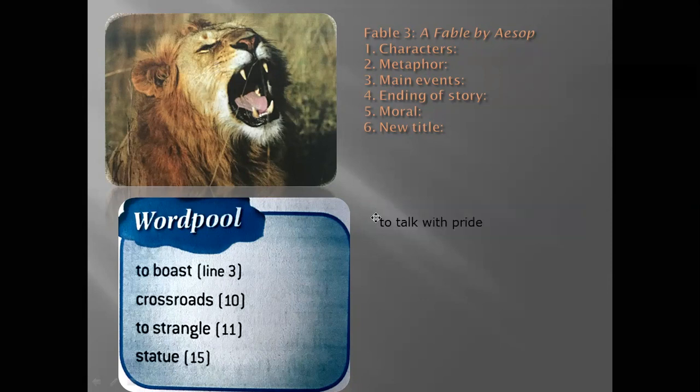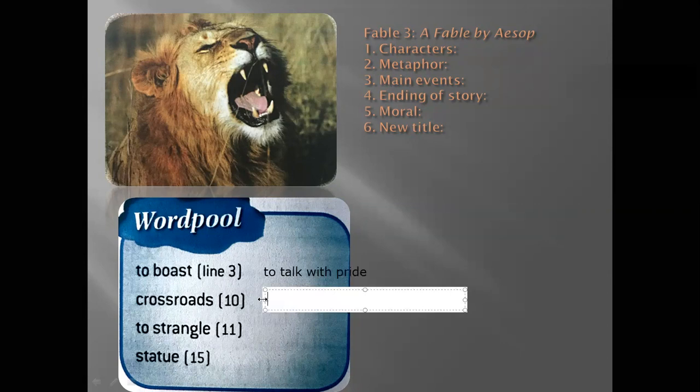Okay. So now, what about a crossroad? How can you express it in a sentence? Crossroad. Like you are beside the road. You want to go to the other side, like you are going to cross the road. It is usually a road, yeah, but that crosses a main road. That's what they call a crossroad.